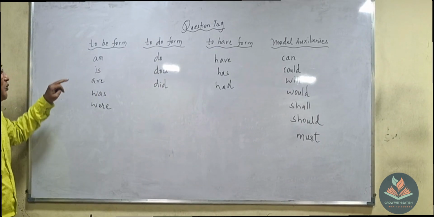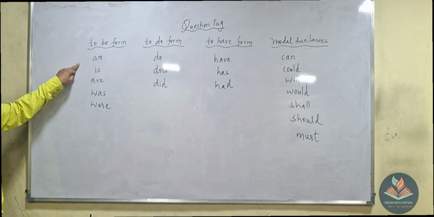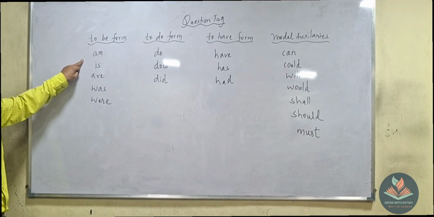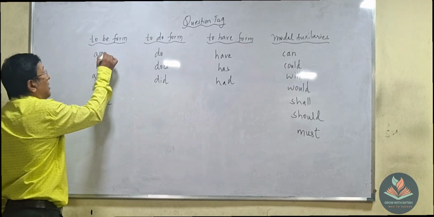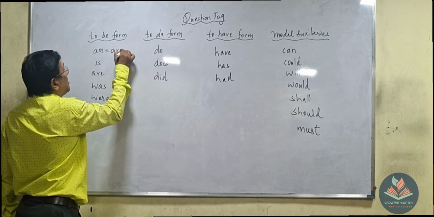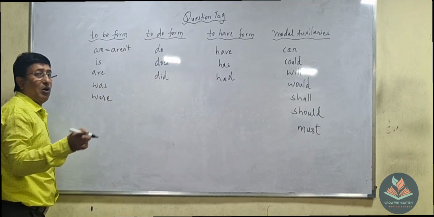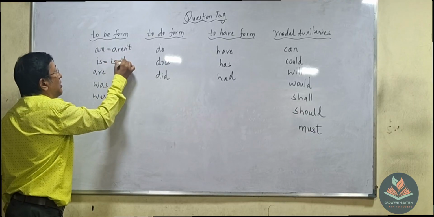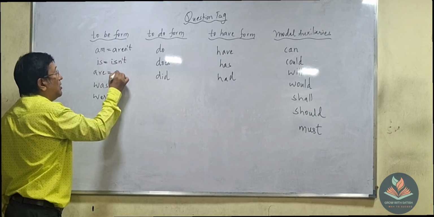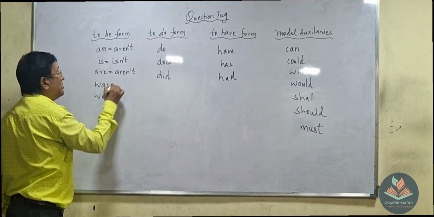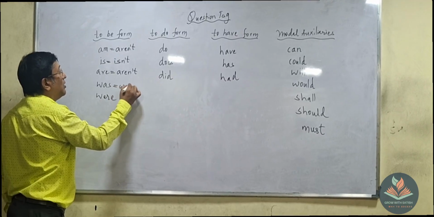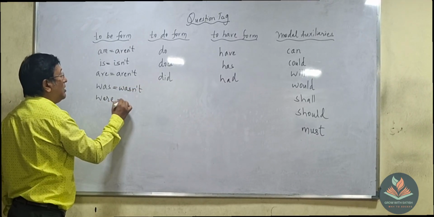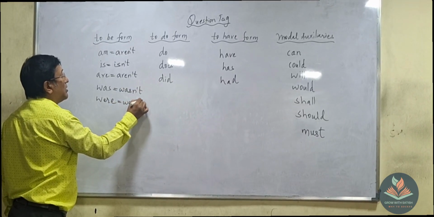First of all, what is the negative form of am? You have to tell the question tag. What is the question tag of am? Aren't. What is the question tag of is? Isn't. Yes, very good. What is the question tag of are? Aren't. What is the question tag of was? Wasn't. What is the question tag of were? Weren't.